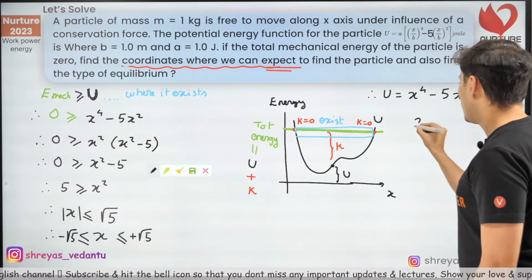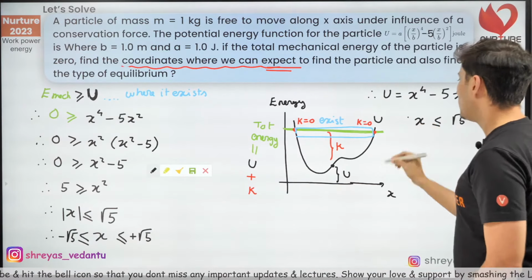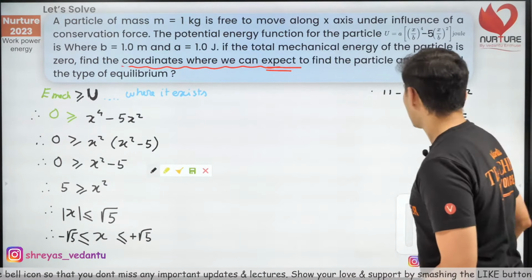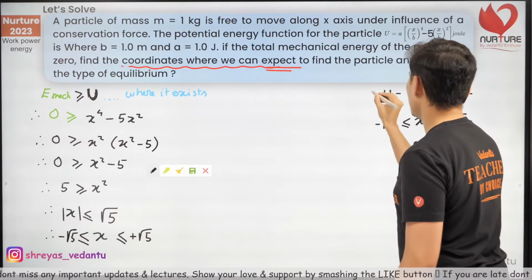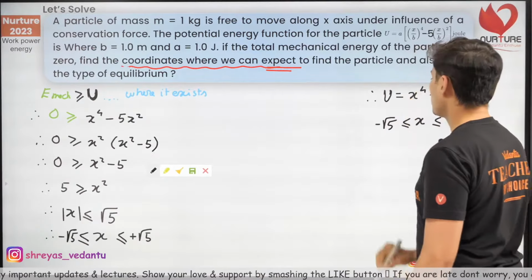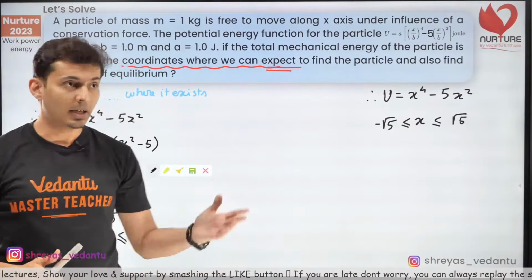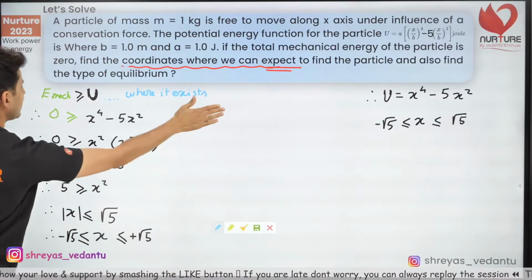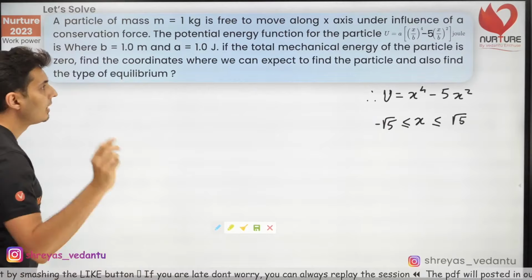So the value of x should be less than root 5, and it should be more than minus root 5. So that's what I got. This is the value of x. Fair enough. Now, going to the next part. I don't need this anymore, I'll just get rid of this.